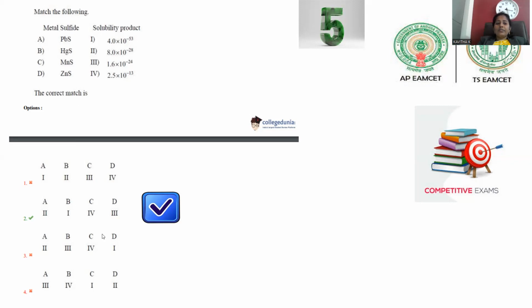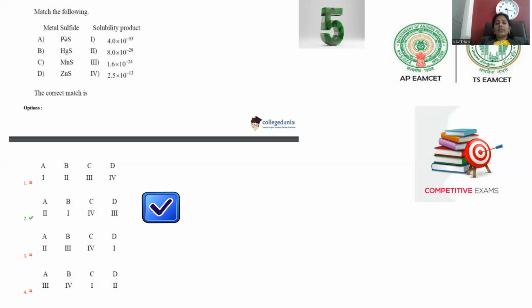Zinc sulfide solubility product value is 1.6 into 10 to the power minus 24. This is the way you can go for the data only. So it is a kind of question purely based on remembrance. There is no derivation part, no problem solving analogy, rather it is the kind of mapping only.